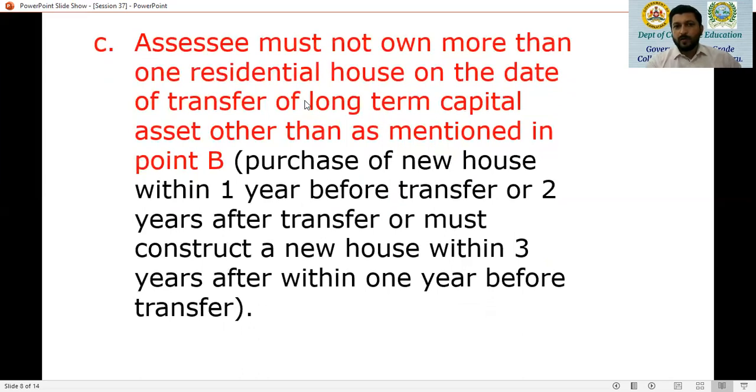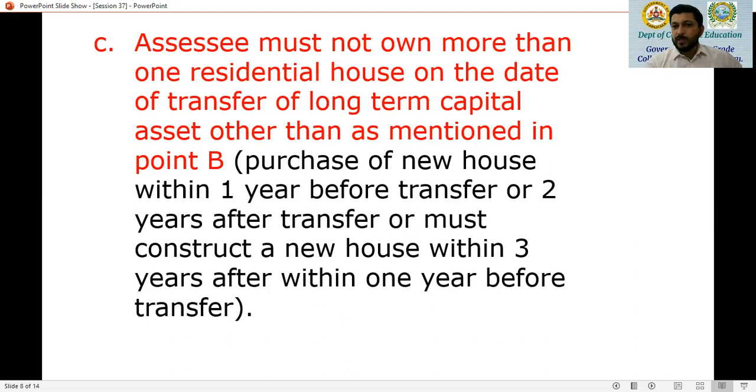Very important rule. SSE must not own more than one residential house on the date of transfer of that long-term capital asset, other than as mentioned in point B, that is purchase of a new house within 1 year before transfer. So here the SSE will have two houses, and that is allowed because that first house is sold, and there is another house because it was purchased within 1 year before the date of transfer of this particular house.